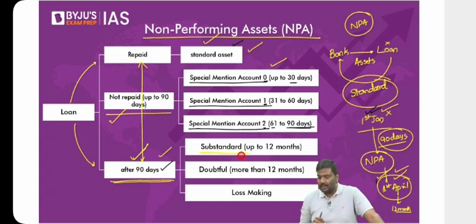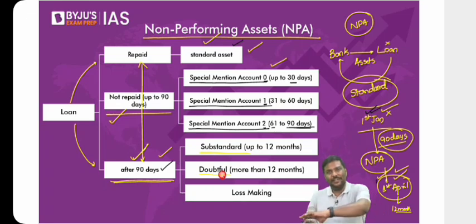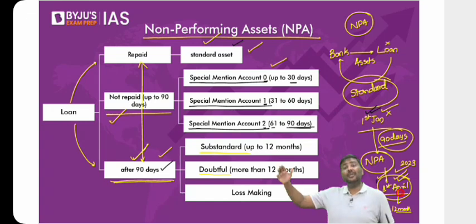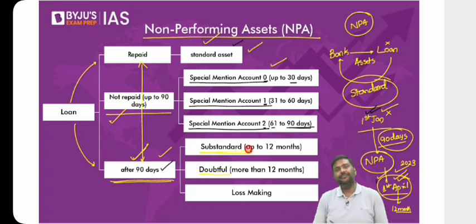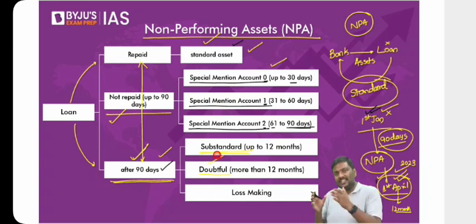Now after 1 year, have a look at this. After 1 year, they will classify this as a doubtful asset. Let me give a hypothetical example here. Imagine your loan has been declared as an NPA on 1st April 2023. So till 1st April 2024, it will remain as substandard. After 1st April 2024, we will classify this as doubtful. And after 3 years are over, when a loan has been classified as doubtful for 3 years, then we will classify this as a loss asset.